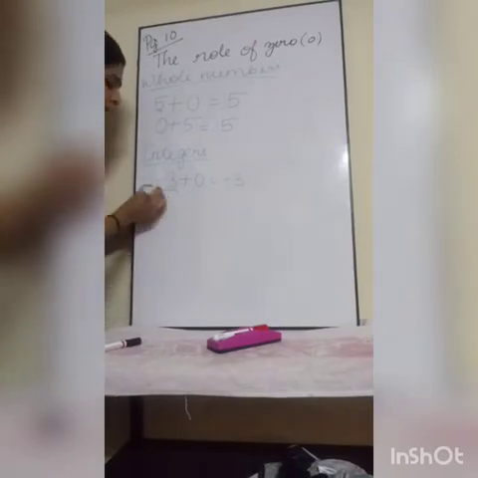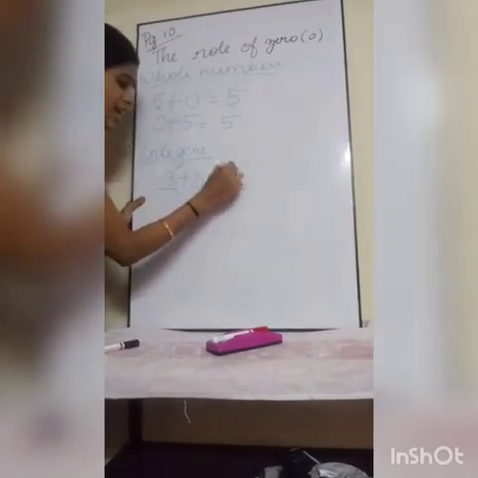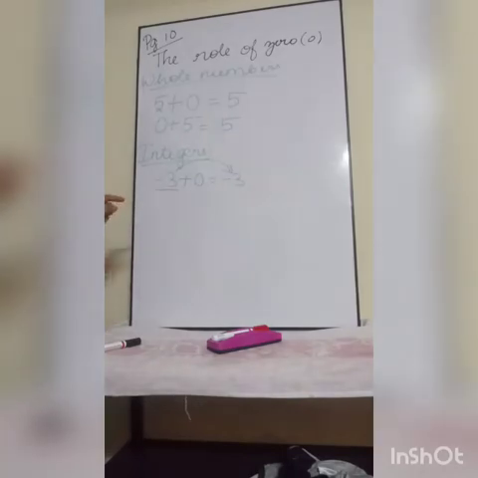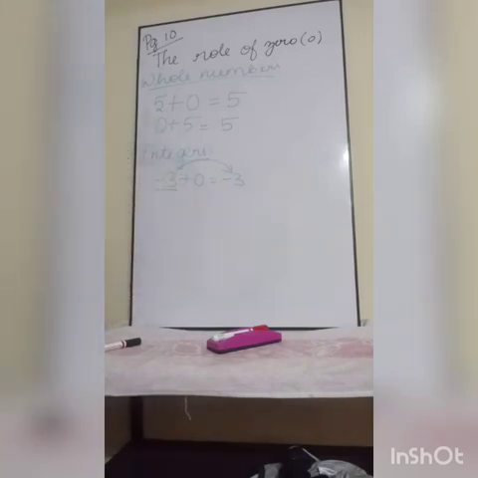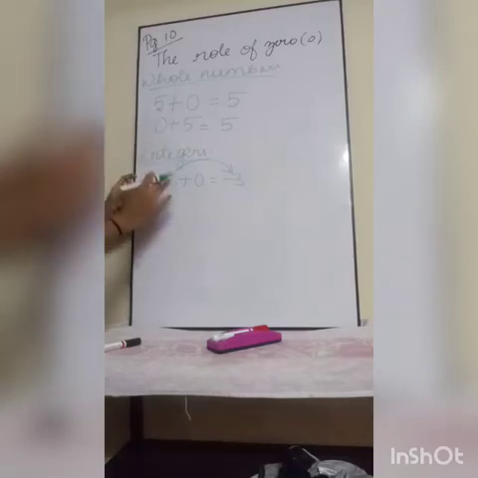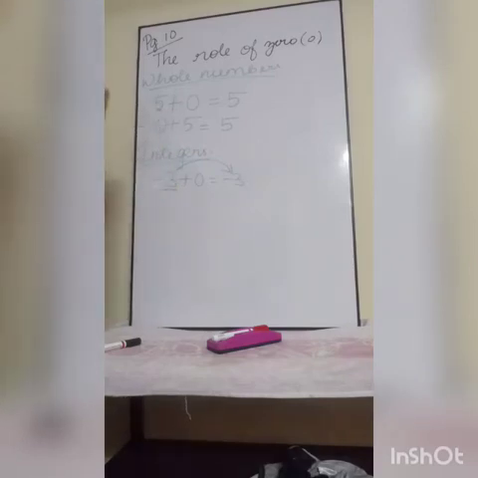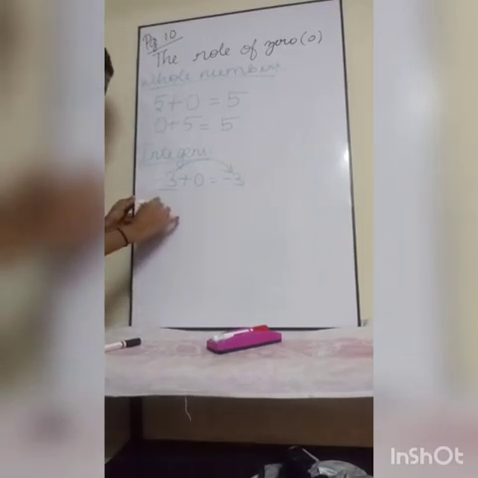So I am adding an integer with 0 and I am getting the same integer. That is the role of 0 in integers. It doesn't make any changes in that integer value. If you add 0 to any integer or whole number, you will get the same integer or whole number. Understood?